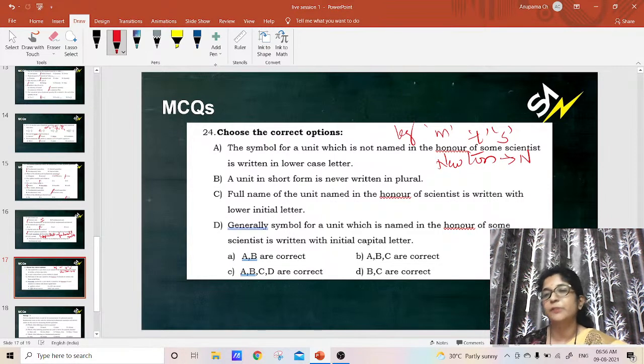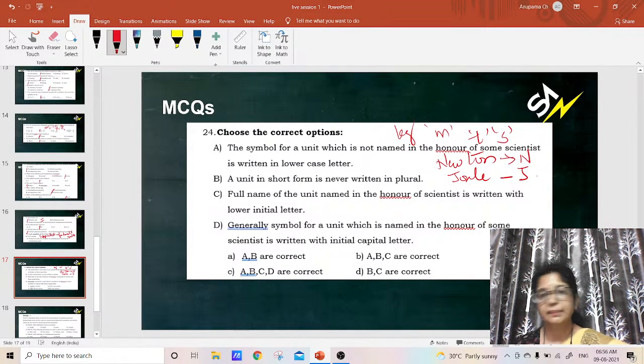The unit of work done is joule, which is represented by capital J. Units named after scientists are usually represented with a capital letter.